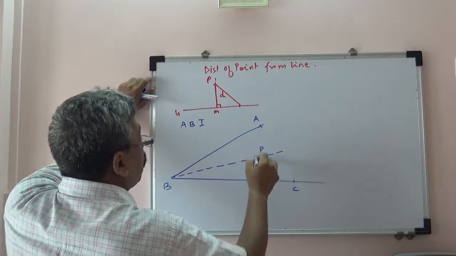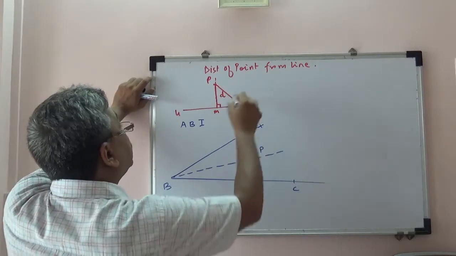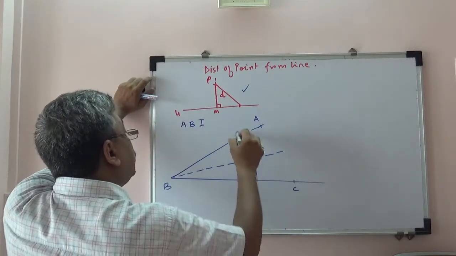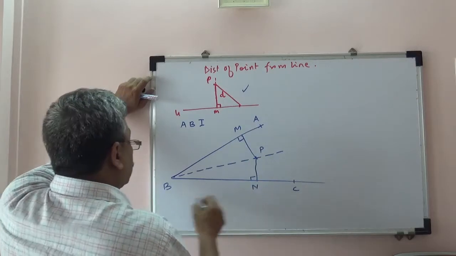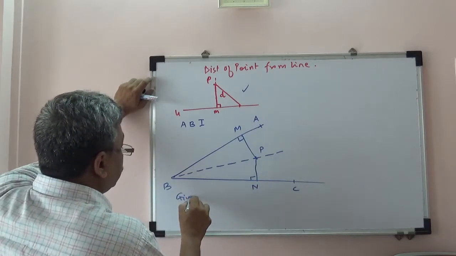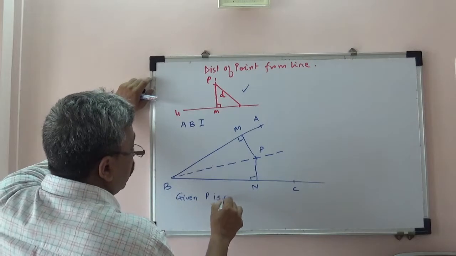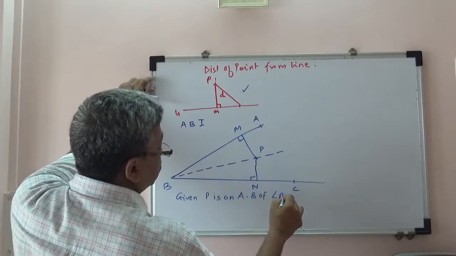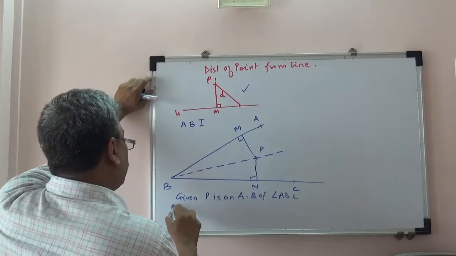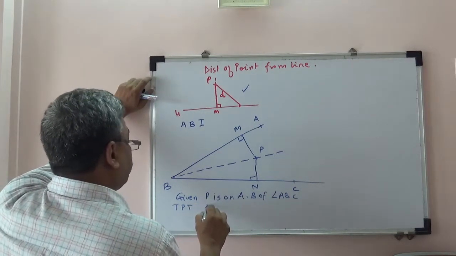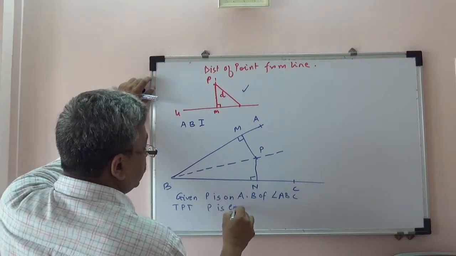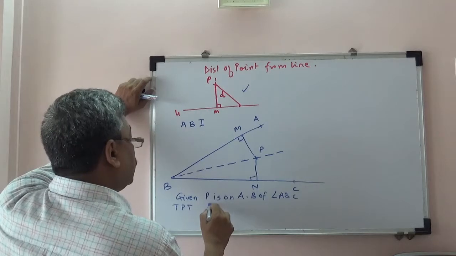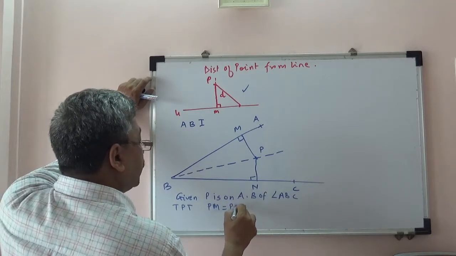So we are supposed to draw perpendiculars as per the definition that we have decided here. Let those two points be PM and PN. So given: P is on the angle bisector of angle ABC, to prove that P is equidistant, or in this diagram what we can say is PM equals PN.